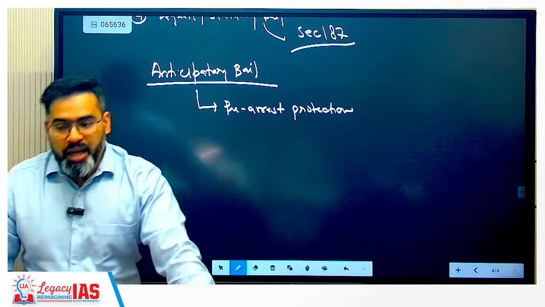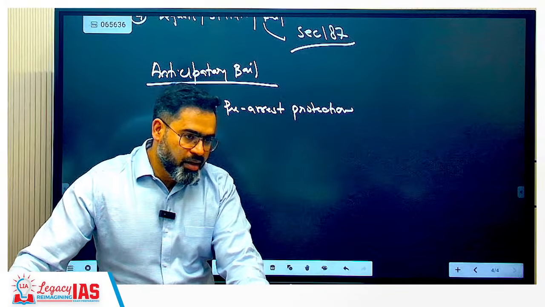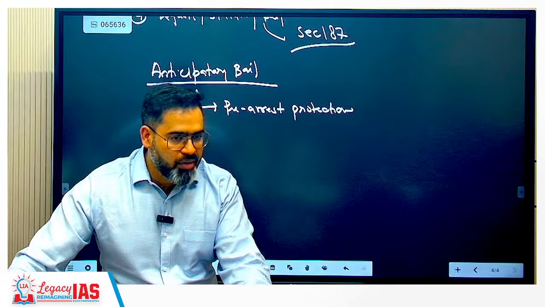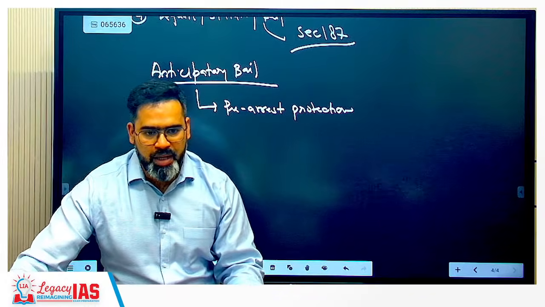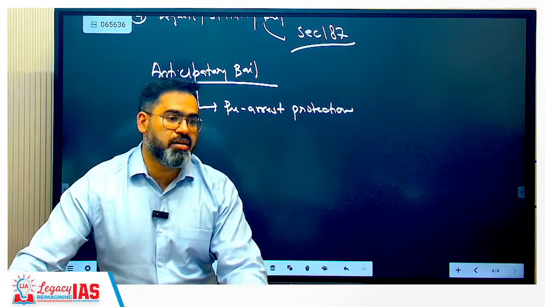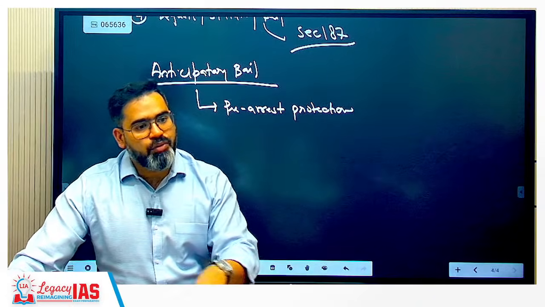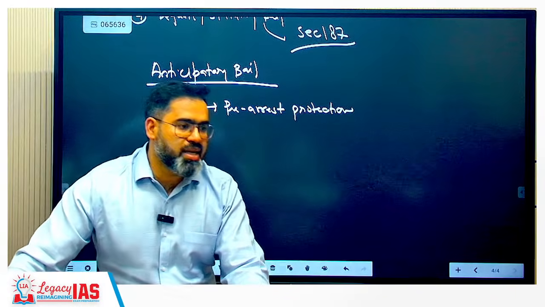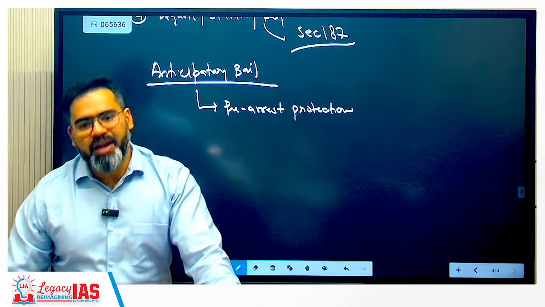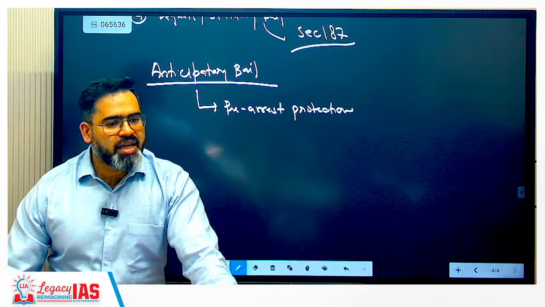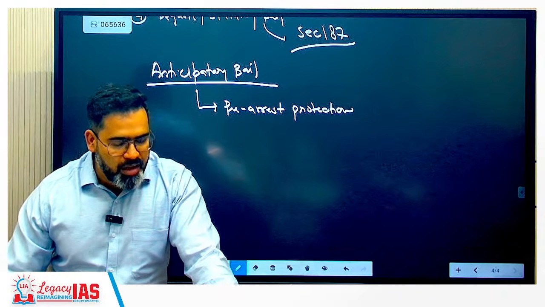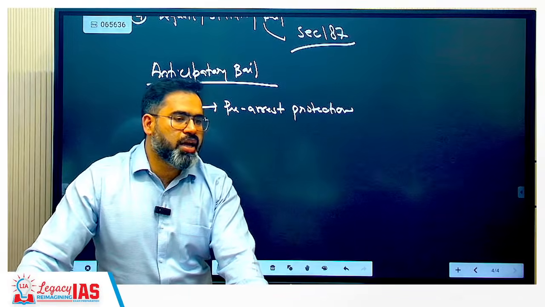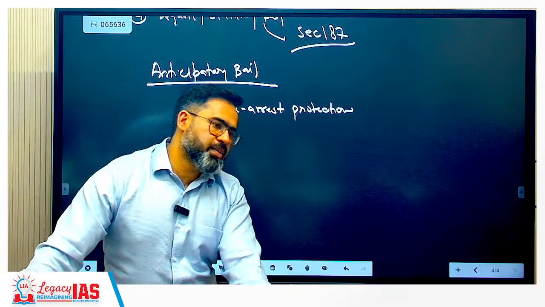Suppose you are going for anticipatory bail, the court will not ask, why are you coming here, the FIR has not been filed? It is not a condition that the FIR must be filed first. One need not wait for an FIR to be registered. Once an FIR has been filed, the investigative agencies will come to know you are filing anticipatory bail, and before your bail is passed they are going to arrest you. That is the reason there is no need for an FIR to be filed. Still you can seek anticipatory bail.